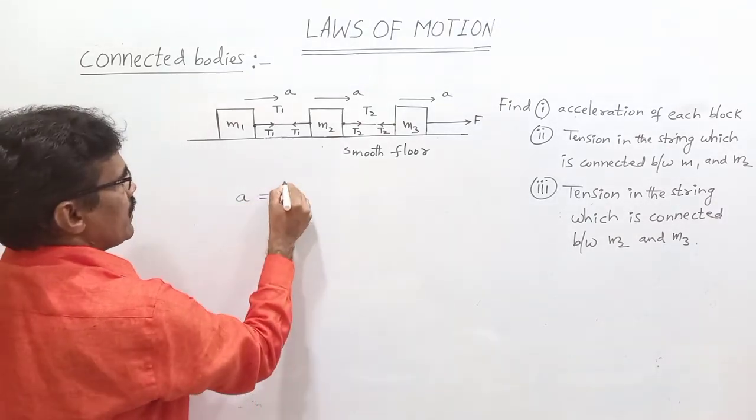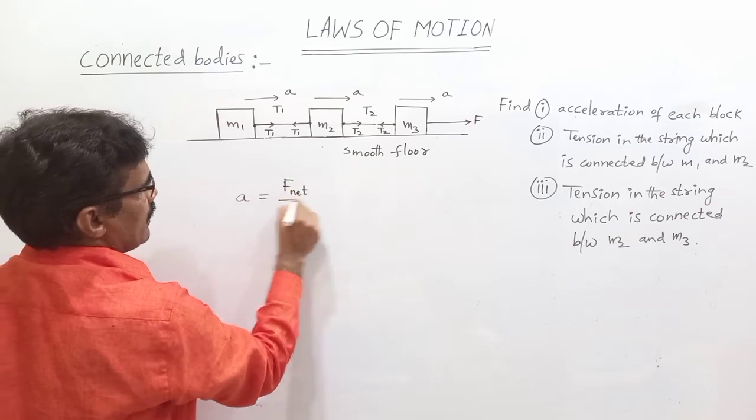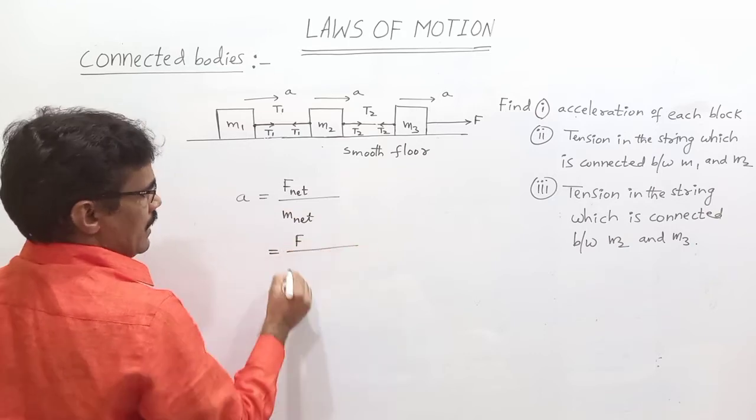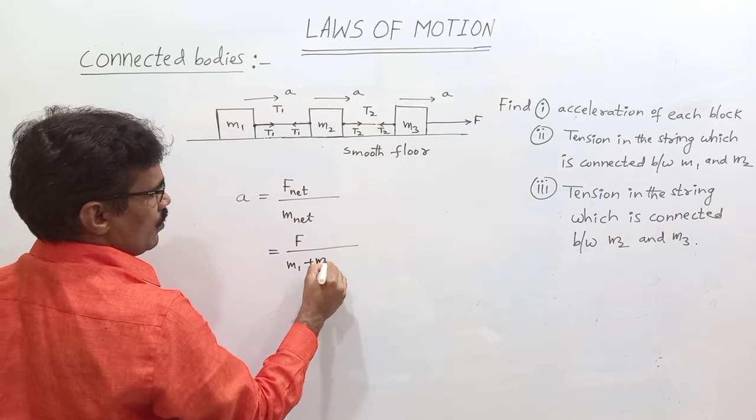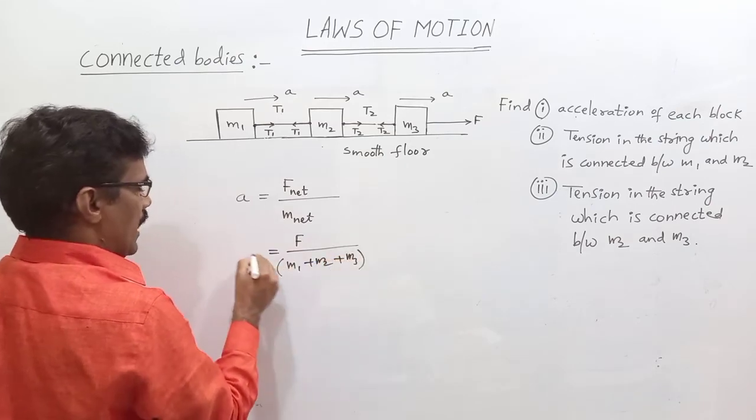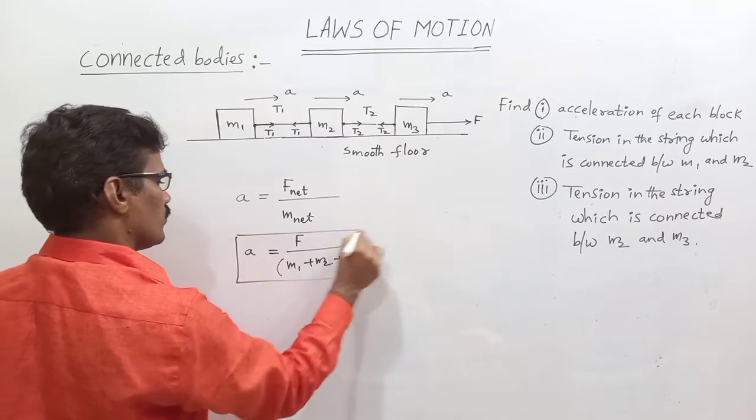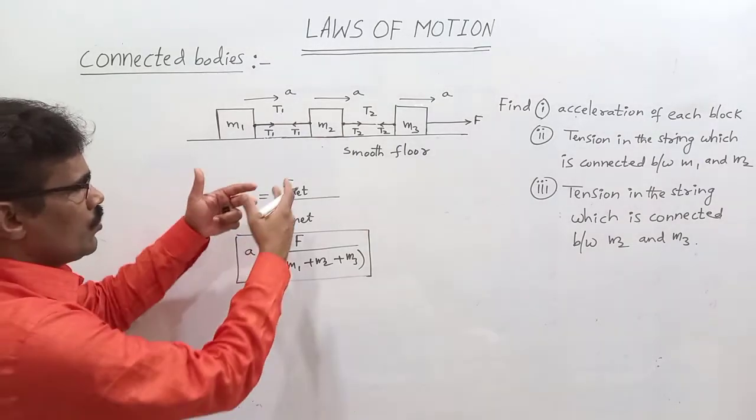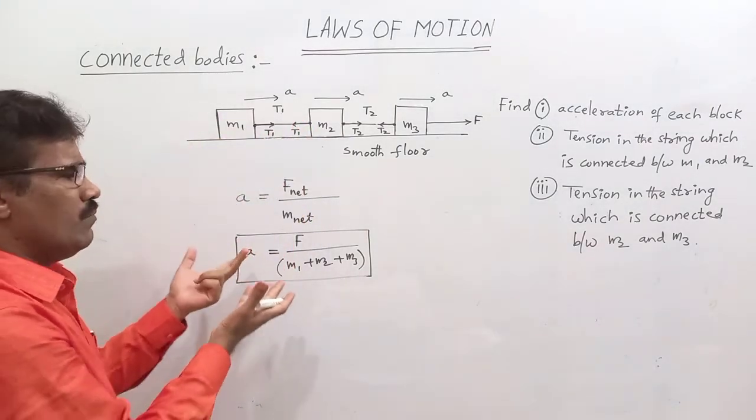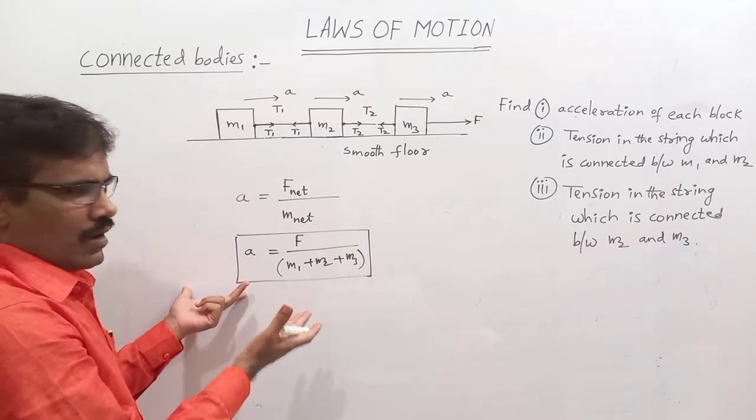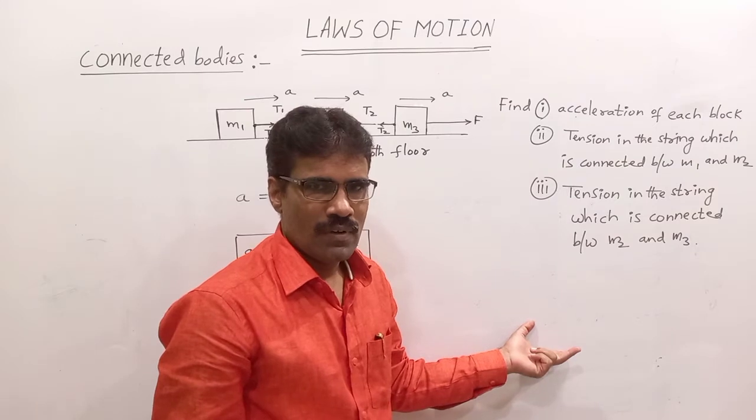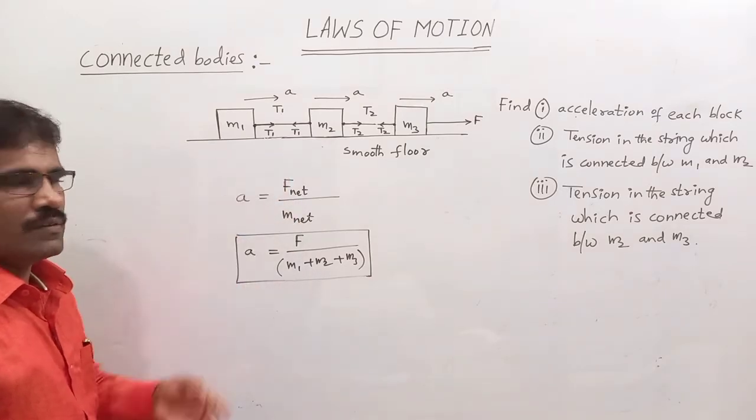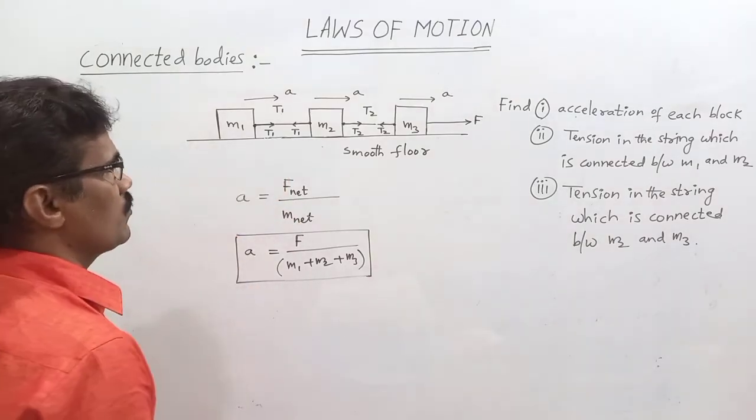So here acceleration A is equal to net force by net mass. Net force is capital F. Net mass is M1 plus M2 plus M3. This is the acceleration of each block as well as the strings. If a free body diagram is used, we get the same answer. Already we derived this for a two block system: acceleration of the block is equal to net force by net mass. A equals F by M1 plus M2 plus M3.